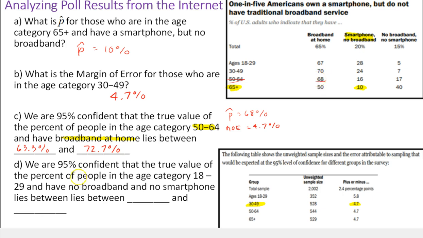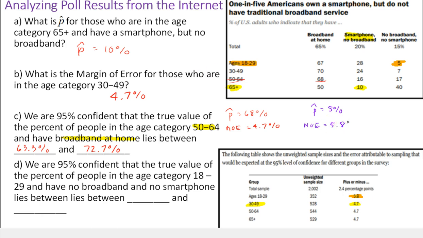Now let's look at another 95% confidence interval. This time they ask us, let's use an orange highlighter, the 18 to 29 category, they have no broadband or no smartphone. You should not be surprised that that's small. It says 5%, and then looking at their margin of error, it's 5.8%. So let's compute this up here. We have p-hat equals 5%. The margin of error for this group is 5.8.